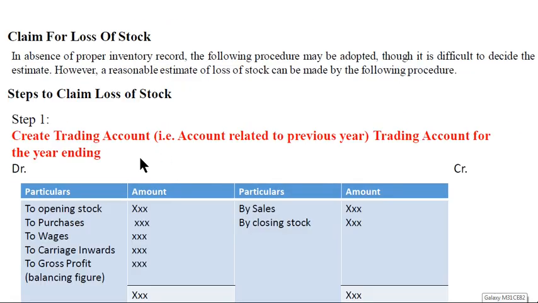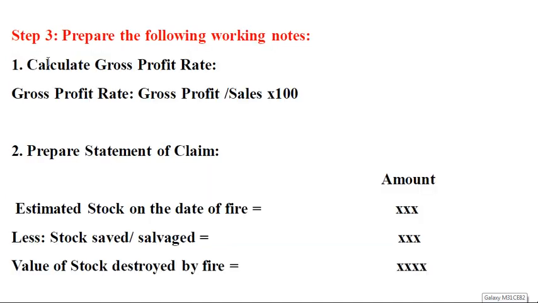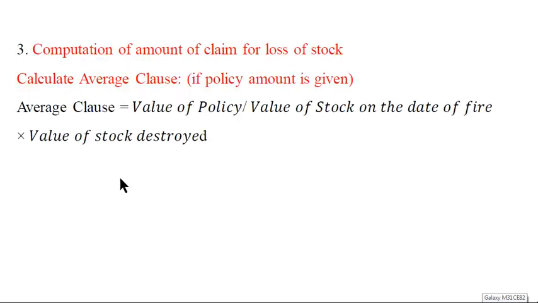First is the trading account, the account related to the previous year. Then the memorandum trading account, which is of the current year. Then we prepare the working note. Then finally we calculate the amount of loss through the formula: average loss is equal to value of the policy divided by the value of the stock on the date of fire, into value of stock destroyed. So we follow these steps to calculate it.